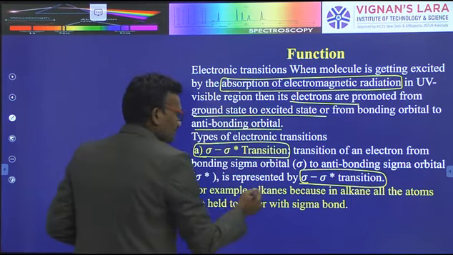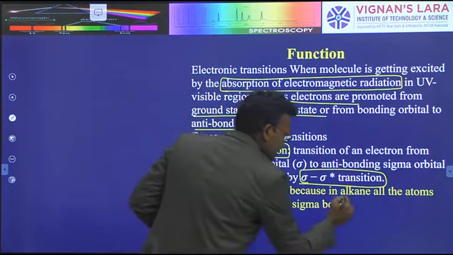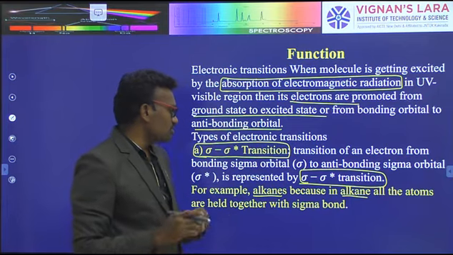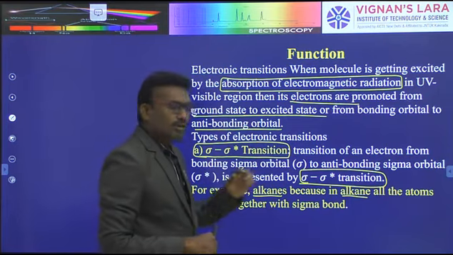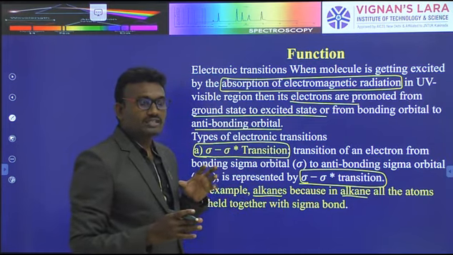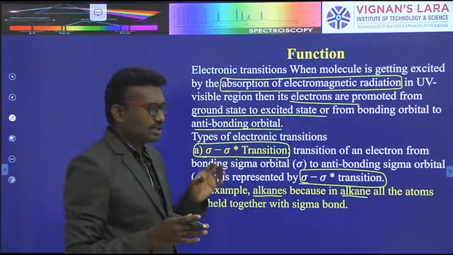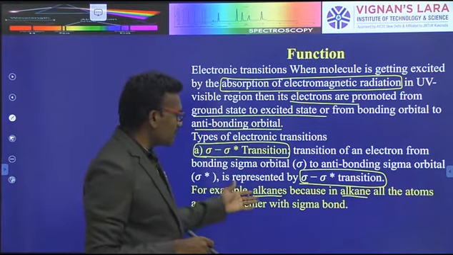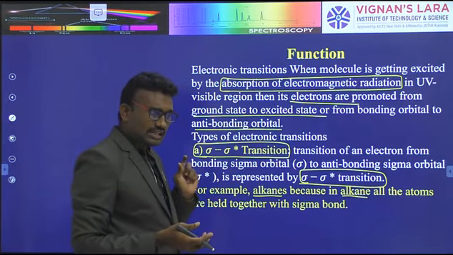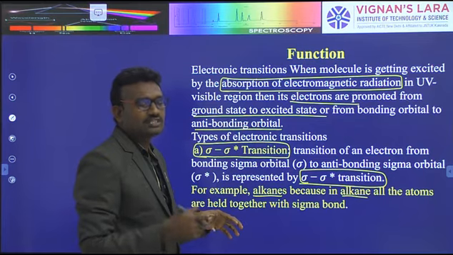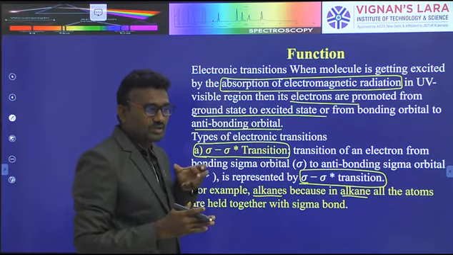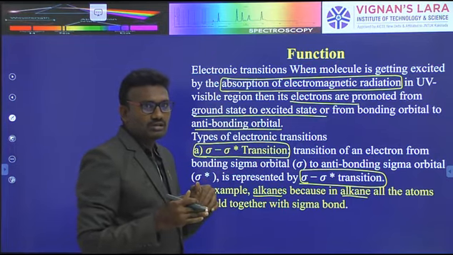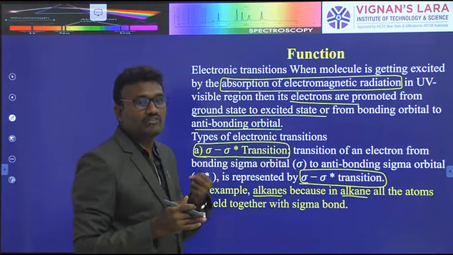These are saturated compounds, which have only sigma bonds and no pi bonds. If a molecule contains a pi bond, it is called an unsaturated compound. That is why saturated compounds contain only sigma bonds. When light is passed, only sigma electrons are involved, but the sigma bond is very strong. That is why breaking the electrons from the sigma bond requires a high amount of energy.